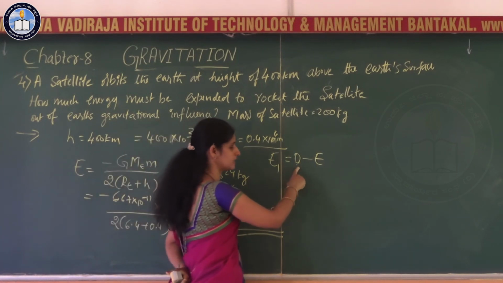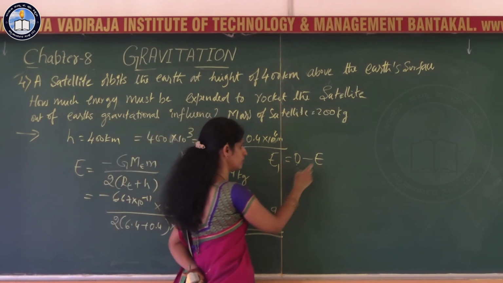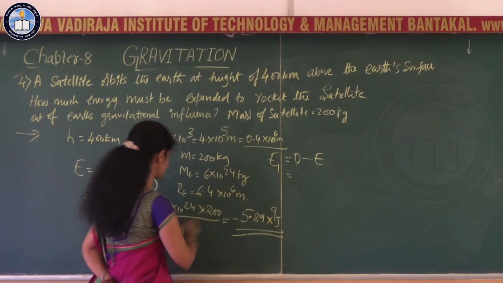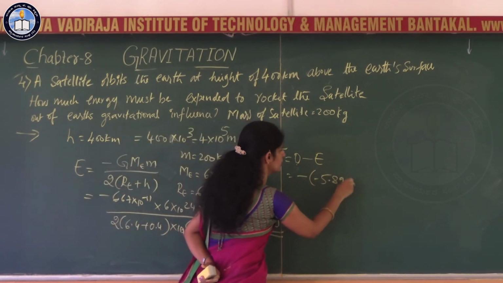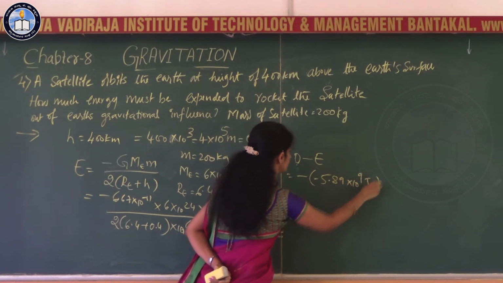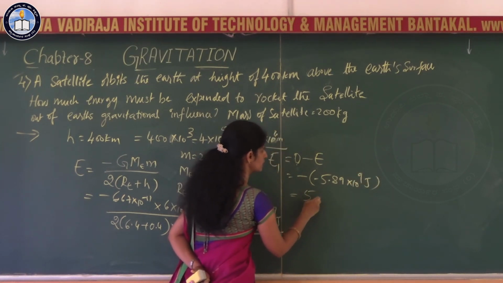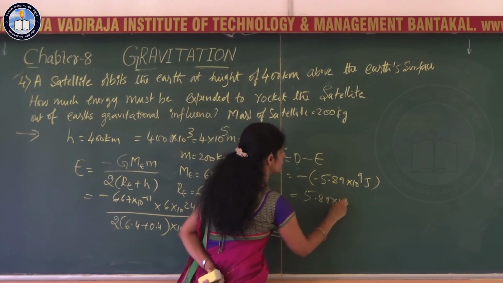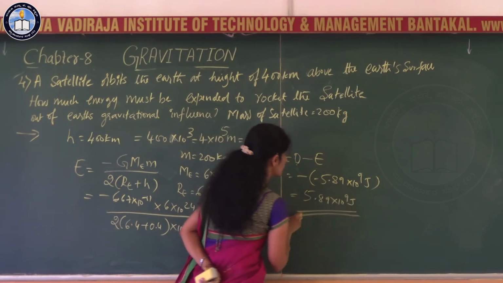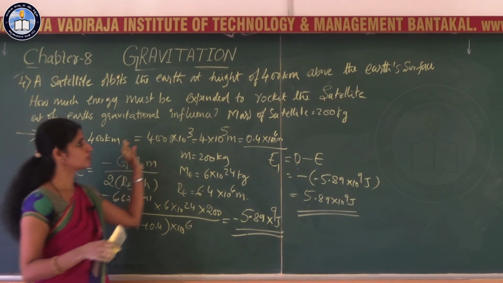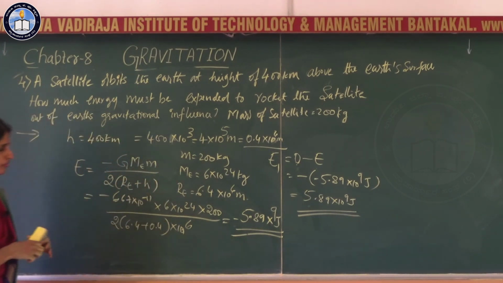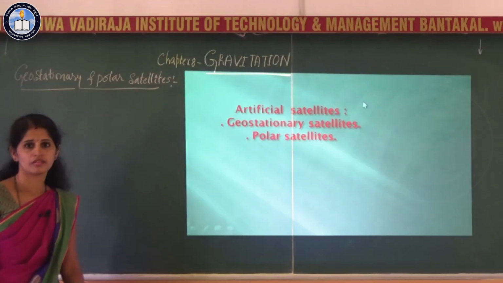Energy at infinity is 0. So the energy of the satellite at the particular orbit is minus of minus 5.89 into 10 to the power 9 joules. So this is plus 5.89 into 10 to the power 9 joules. This is the energy supplied to remove that satellite from the orbit.